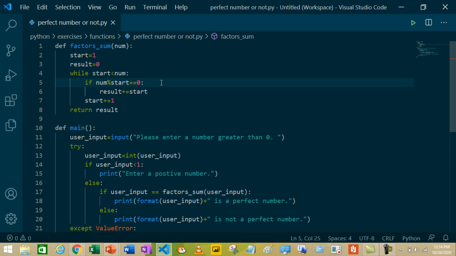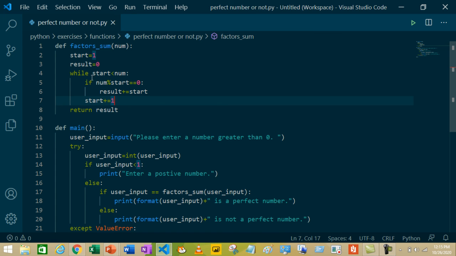As the remainder 0 is equal to 0, it will execute the if statement. Result plus equal to start. We are adding 0 to 1 in this statement. Next, start plus equal to 1. We are incrementing start by 1 in this statement.